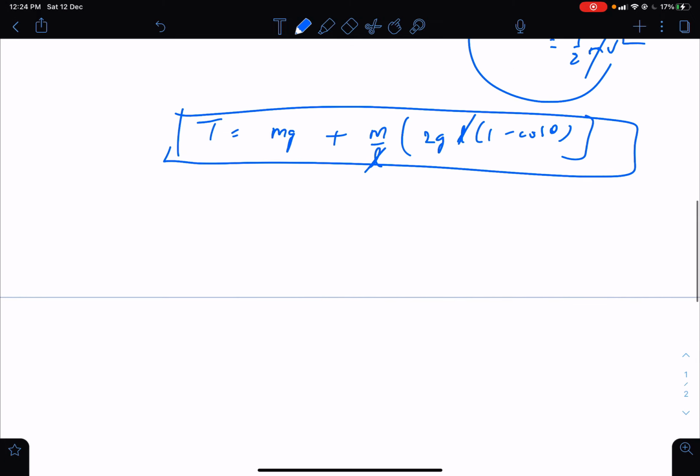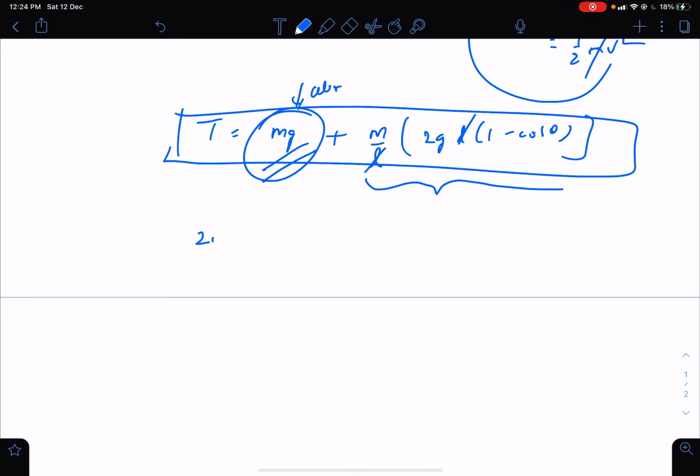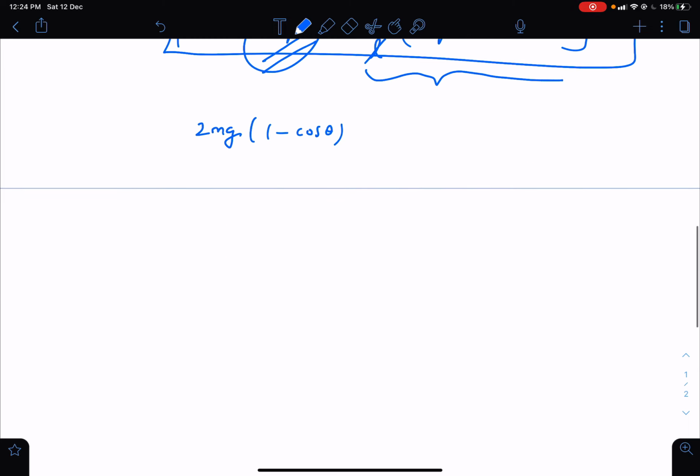So see, this mg was already present. This was already there when it was simply hanging. So the extra tension coming is this, and because of this extra tension there will be extra extension. So the extra tension is 2mg(1 minus cos theta). For example, if you release from theta equal to 0, there is no extra tension.